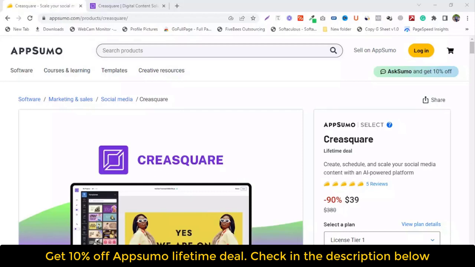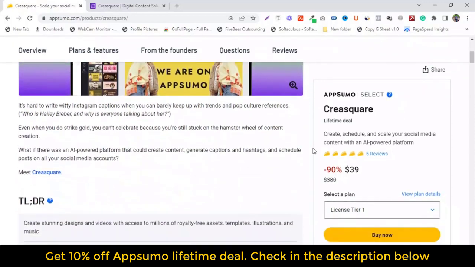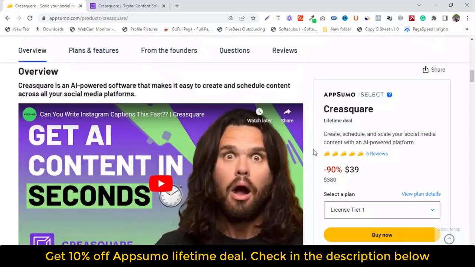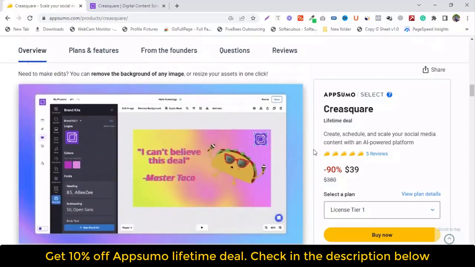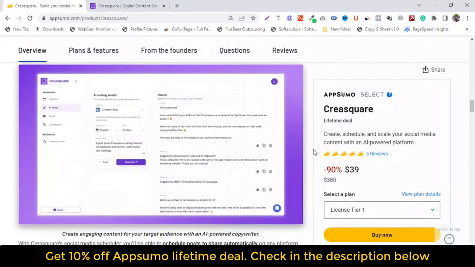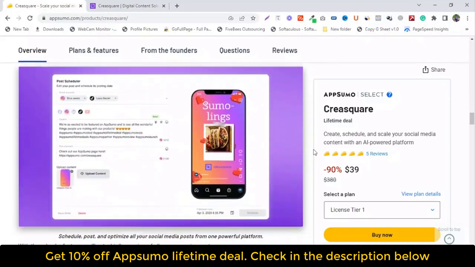You've probably heard about social media management tools. They allow you to schedule tweets, Facebook posts, and Instagram posts. However, what if you want to schedule your content across different social media platforms? Obviously, you would need a social media management tool that supports multiple platforms. This blog discusses Creasquare, an AI-powered social media content management software that makes it easy for businesses to schedule content on multiple social media platforms.